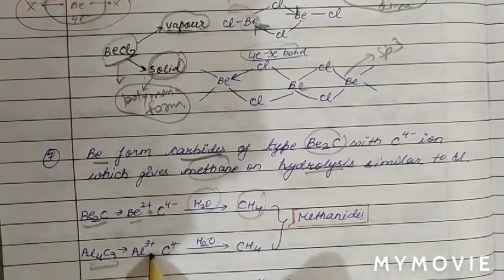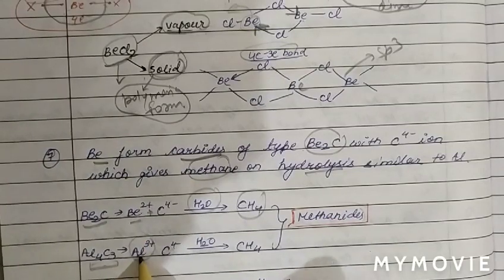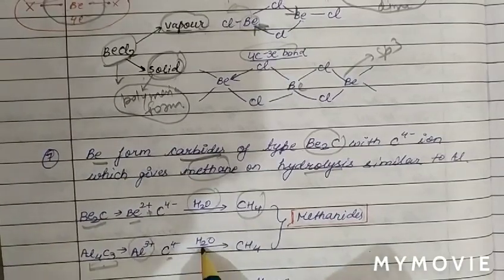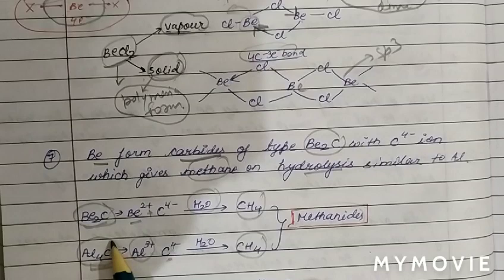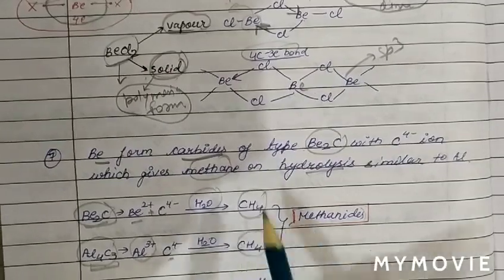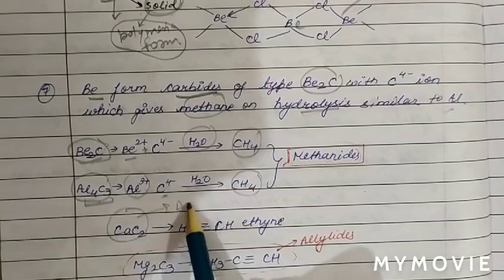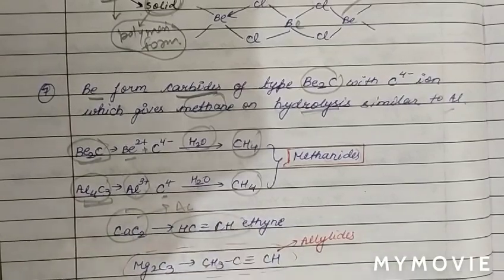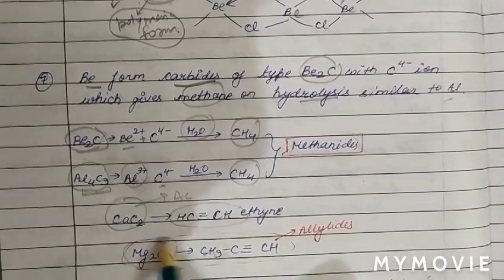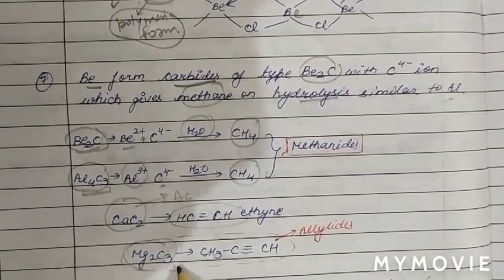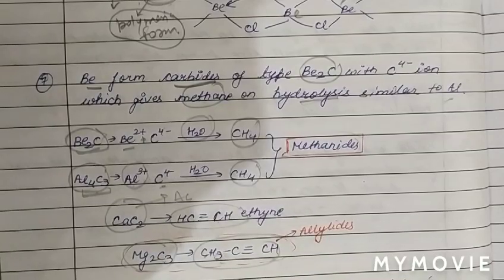In a similar way, aluminum carbide, which is the compound of Al3+ and C4-, on hydrolysis also gives methane gas. So beryllium carbide and aluminum carbide on hydrolysis give methane gas. Therefore the behavior of beryllium is the same as that of aluminum. And we know calcium carbide, which we also call acetylide, on hydrolysis gives acetylene gas. In the same way, Mg2C3, magnesium carbide, on hydrolysis gives propyne, which is propyne gas.